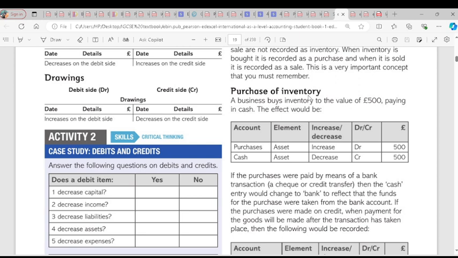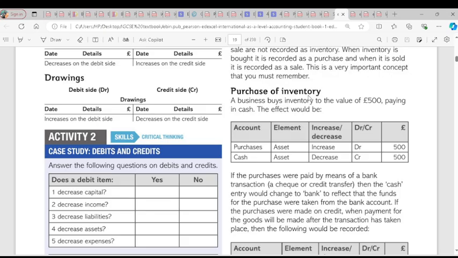You know, double entry is for every debit entry there must be a corresponding credit entry. So if we have purchased inventory worth £500 or $500, it means we have to pay $500 in cash, because we said this inventory was bought in cash. So for us to have the inventory, we would have paid cash to the supplier. Whatever we paid for, we still have the same value of it. That is why it is a transaction. So the transaction goes this way.